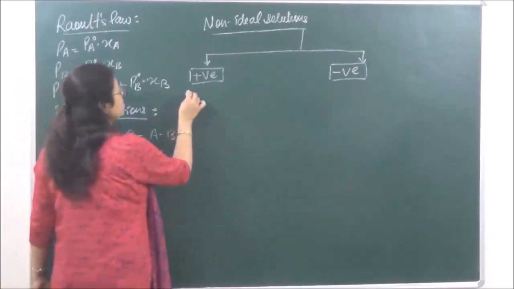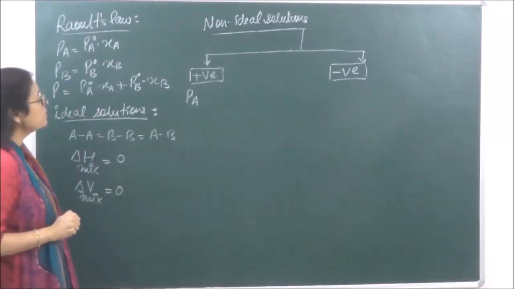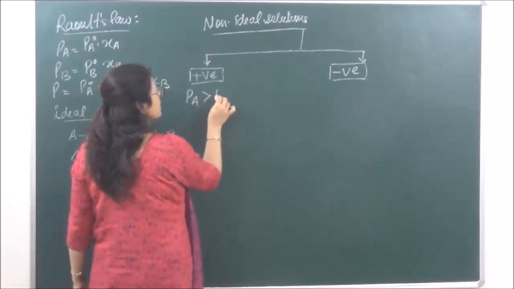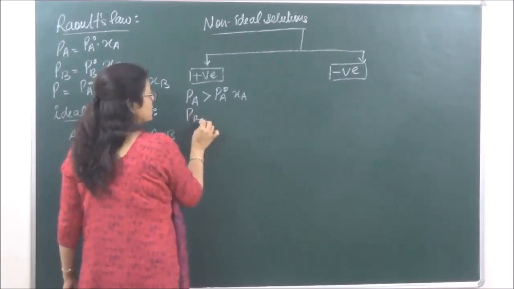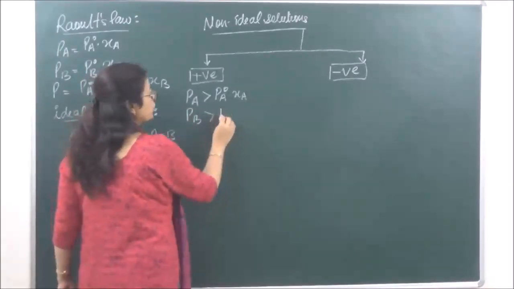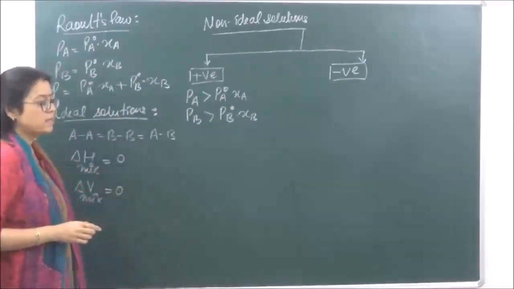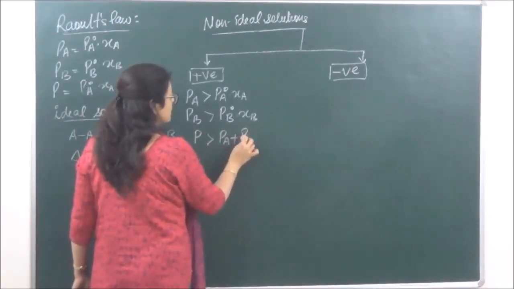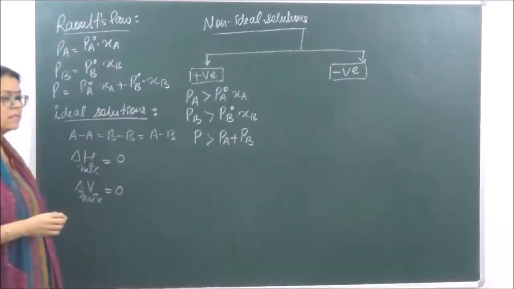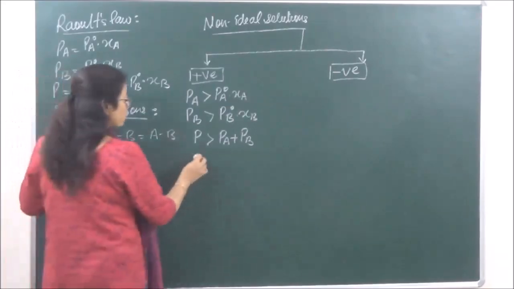So, if we are saying that the partial pressure is PA, for positive deviation, the partial pressure is greater than PA naught into XA. Similarly, partial pressure of B is going to be greater than PB naught into XB. Therefore, the total pressure P would be greater than PA plus PB. Okay?